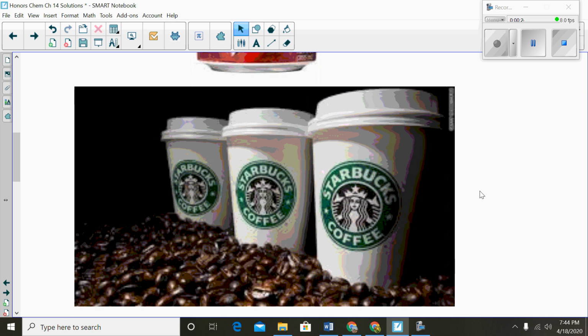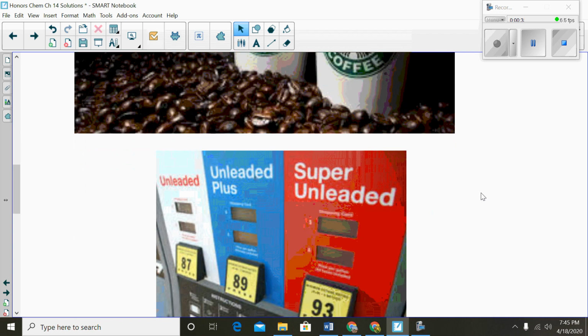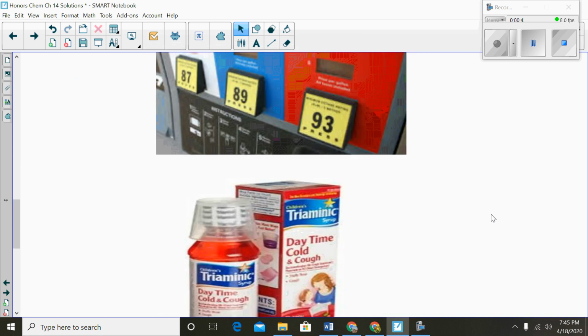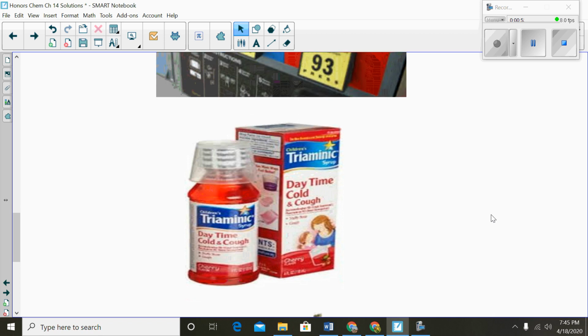Coffee, whether it's black coffee, coffee with cream and sugar, a frappuccino, a latte, are you drinking a solution when you're drinking your coffee? What about the gasoline that goes into your car, whether it's 87, 89, 93. Here in Illinois, we have a 10% ethanol label. So is the gas that goes into your car a solution? Cough syrup. So if you've ever taken cough syrup, what do you know about it? Does that make it a solution?